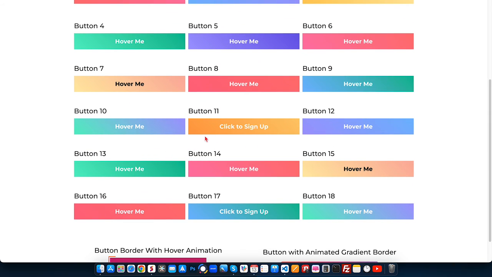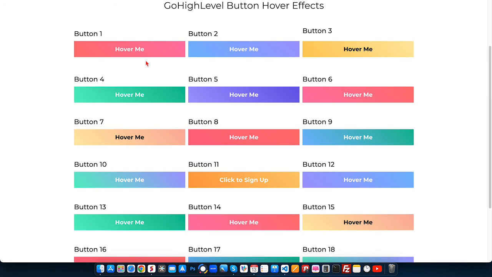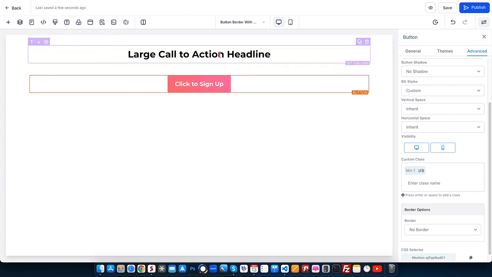You will get the code snippet in the library, and you will also get the class name there. All you need to do is add the class name from the button's advanced tab, and then add the code snippet into your custom CSS.